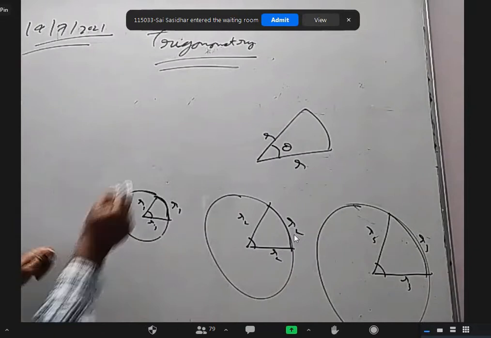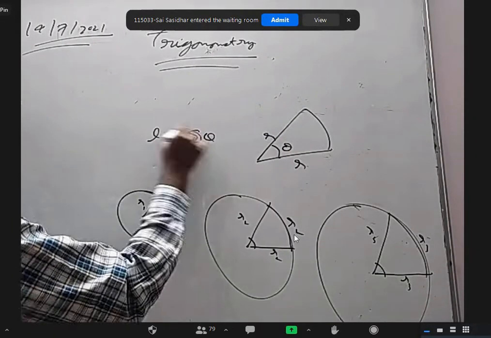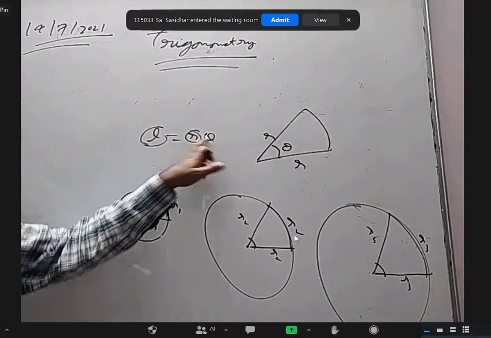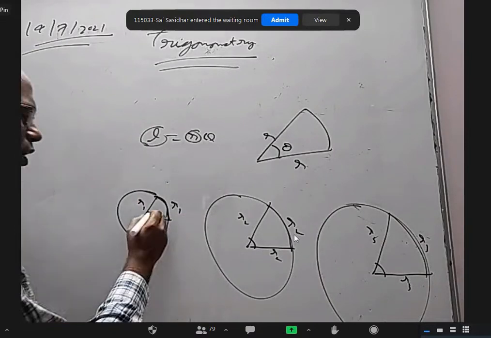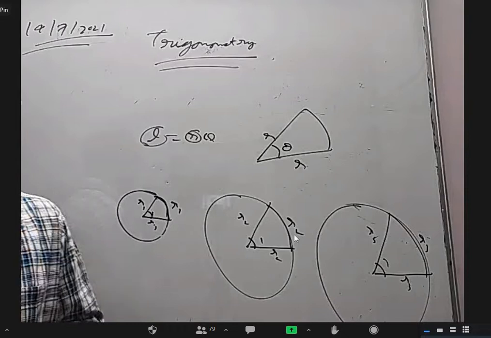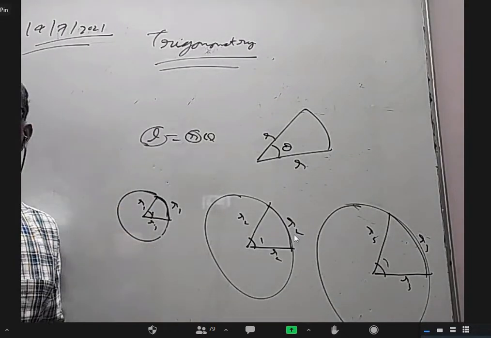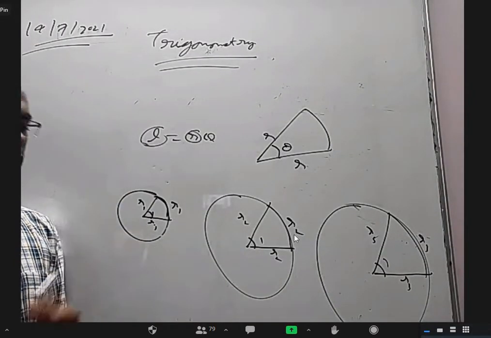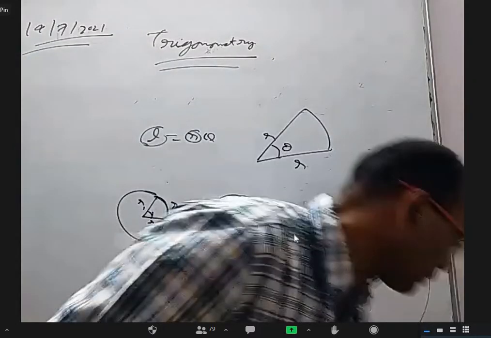Based on our formula L equal to R theta, if R and L are same, then theta will be 1. But what is that 1? Is it 1 degree? No, right? Radians. We call it a radian. So this is the definition of 1 radian.